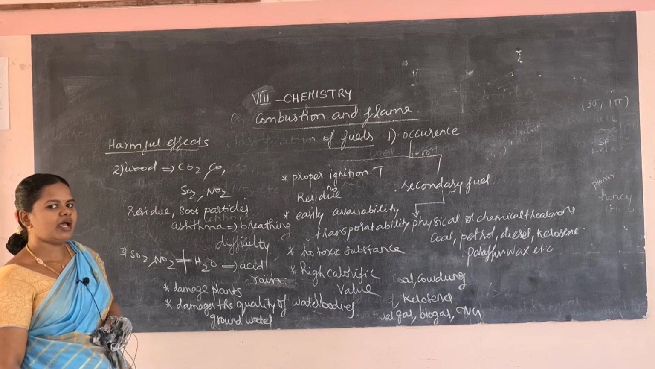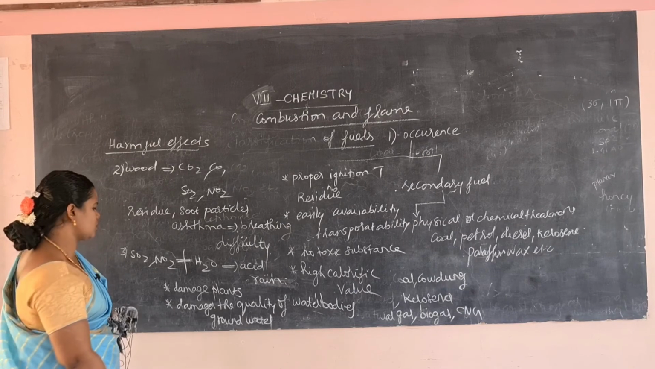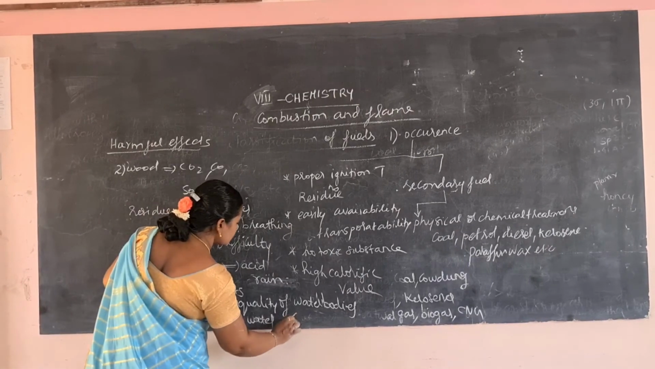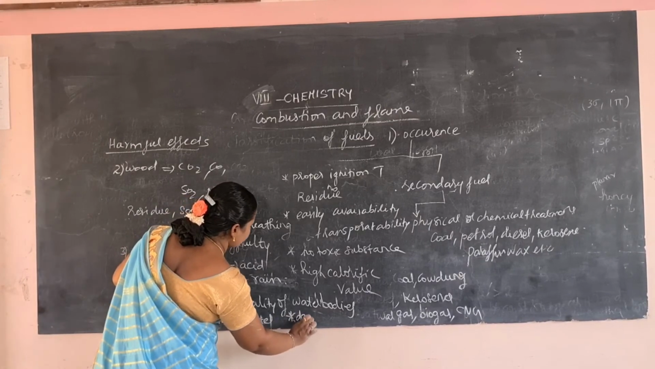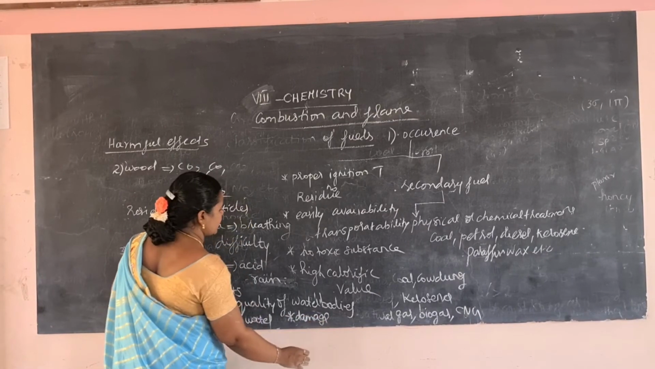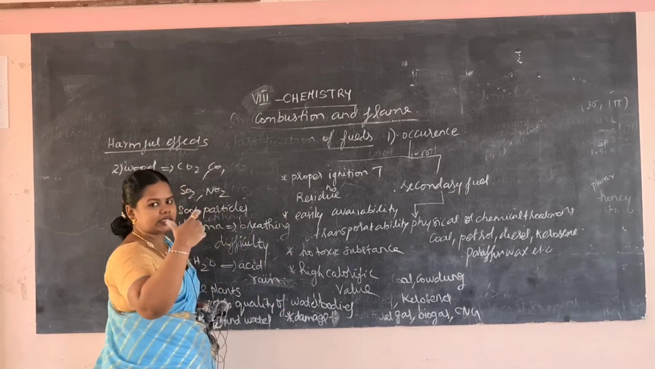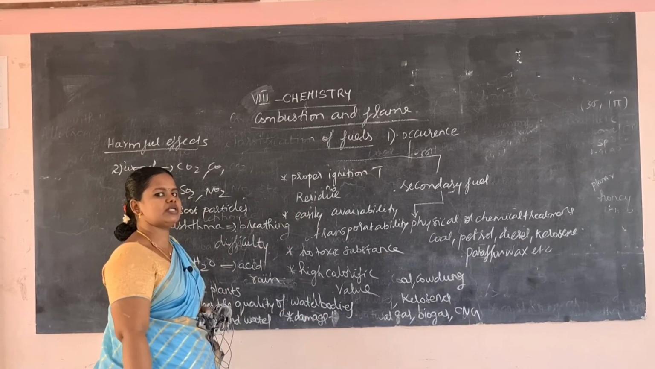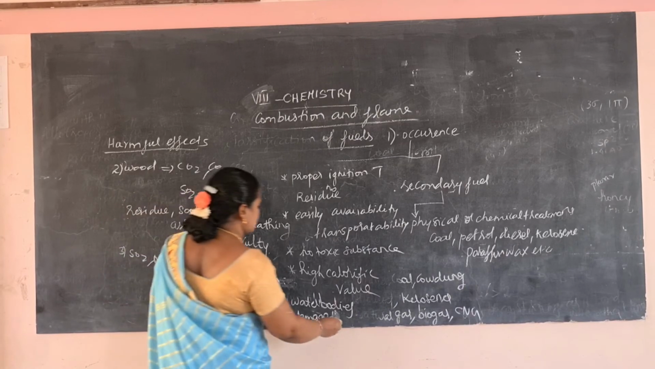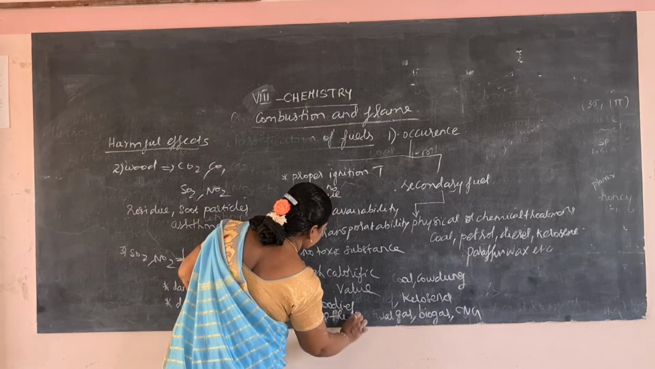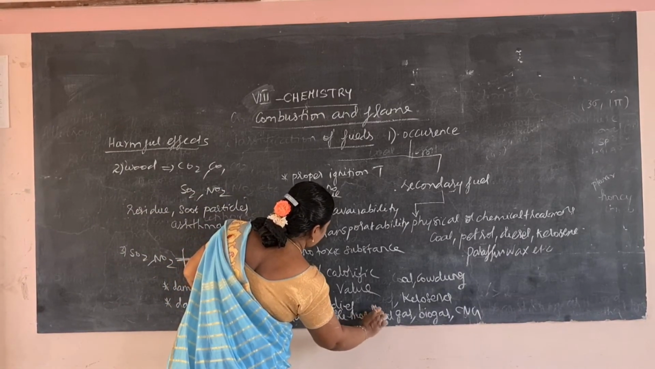It will damage the monuments also. This acid rain will damage the monuments. For example, the Taj Mahal. This acid rain will damage the coating on the tombs of the Taj Mahal. That is one example. It will damage the monuments.